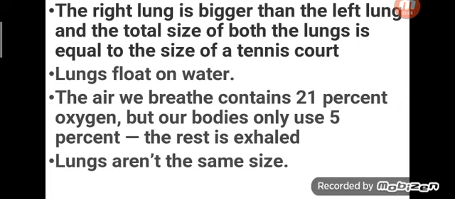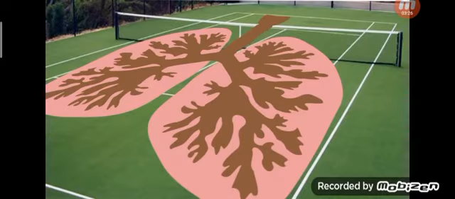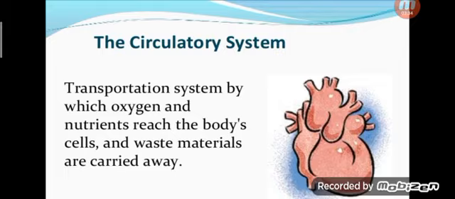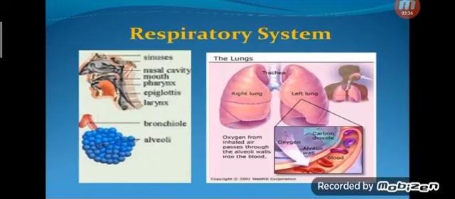Lungs float on water. The air we breathe contains 21% oxygen, but our body only uses 5% of oxygen. The remainder is released through exhalation. We can spread our lungs fully over a tennis court. Next, what are the parts that participate?